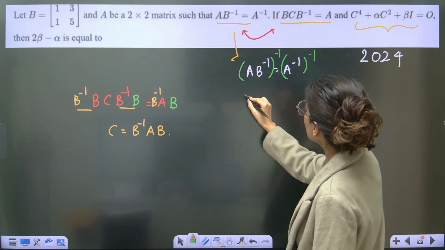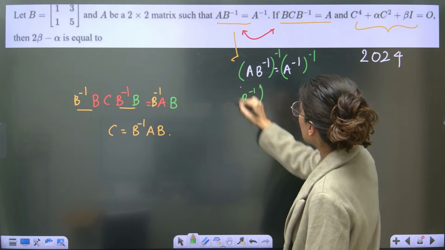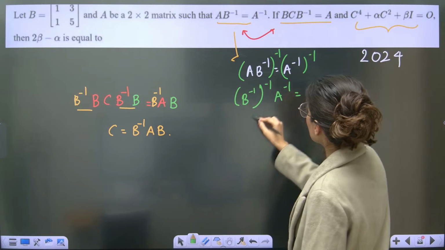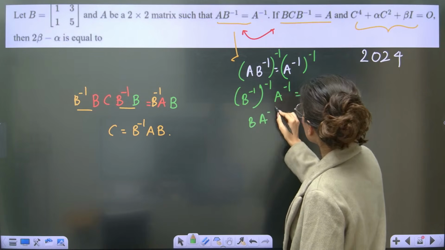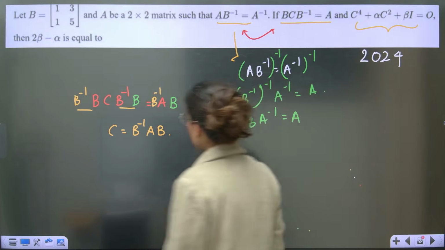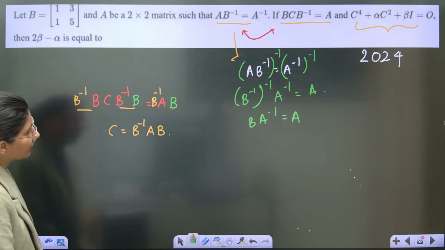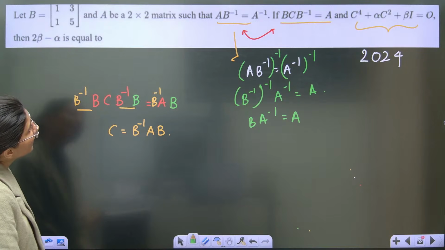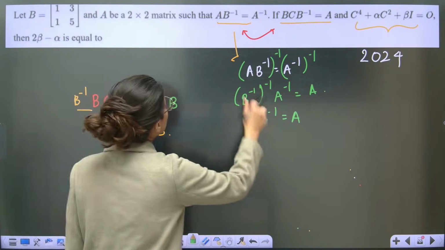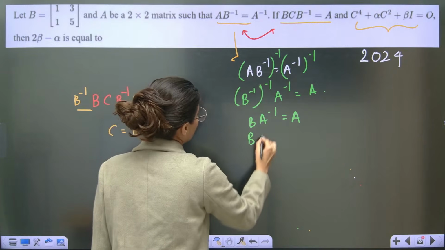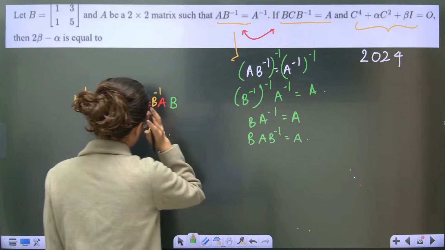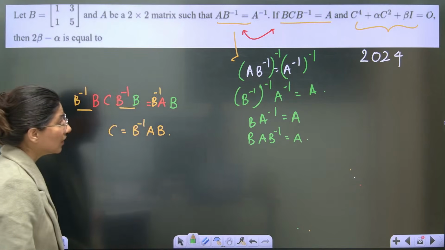Inverse. So this is what? B inverse. Remember that property? Then A inverse is equal to A. So this is B A inverse is equal to A. And A inverse is AB inverse. So B AB inverse is equal to A. So A over here is B.